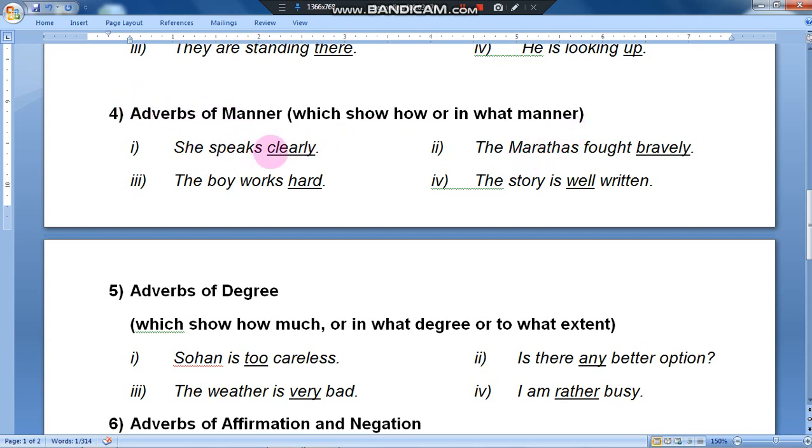Adverbs of manner. She speaks. Okay, she speaks, but how does she speak? She speaks clearly. The Marathas fought, but how did the Marathas fight? The Marathas fought bravely. Ly. So this is the identification. The boy works hard. The boy works, but how? Hard. The story is well written. The story is written, but how is it written? It's well written, very fantastically written.